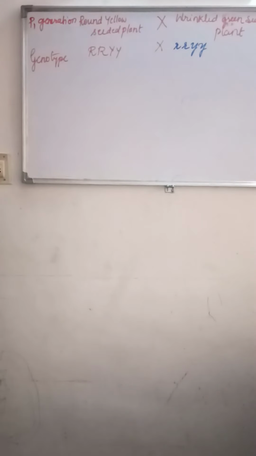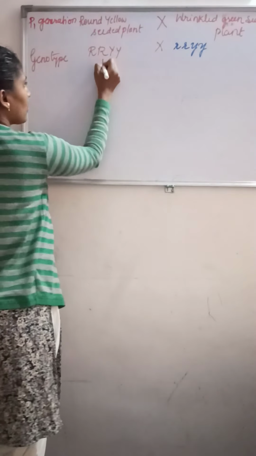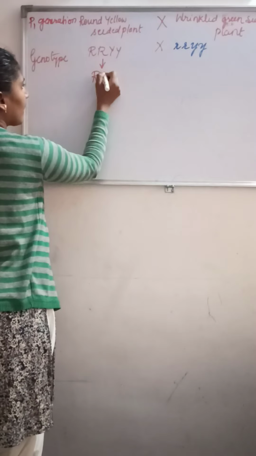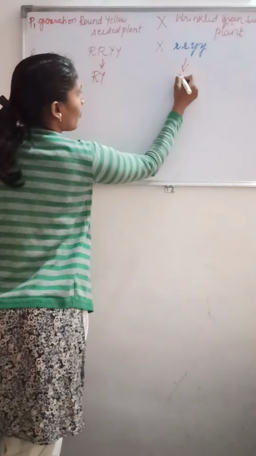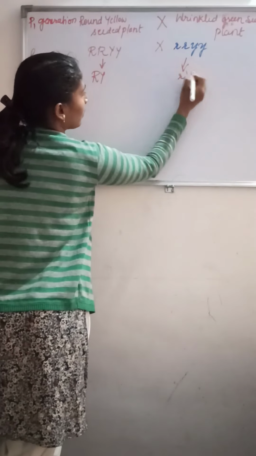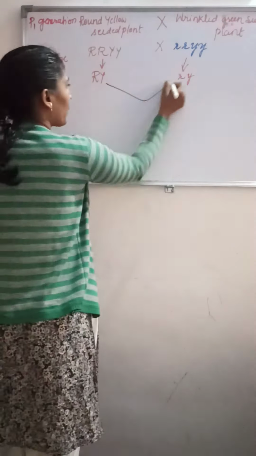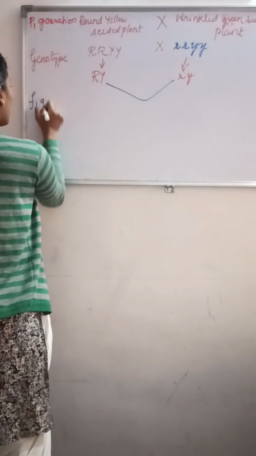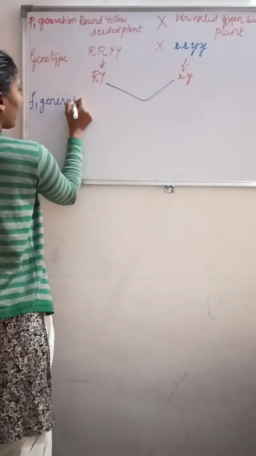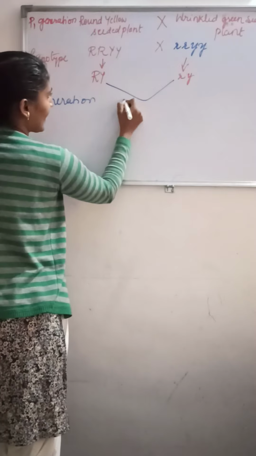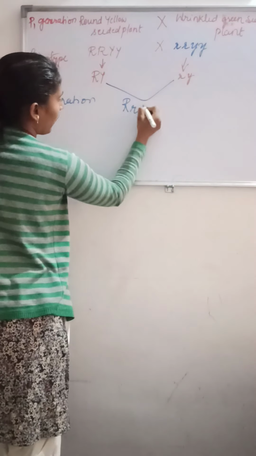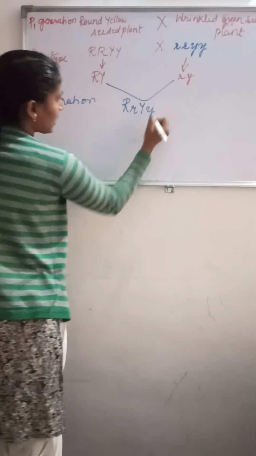Understood? So what are the gametes here? Capital R, capital Y, small r, small y. So it is crossed. What will be the F1 hybrid? In the F1 generation, what he got is capital R, small r, capital Y, small y.